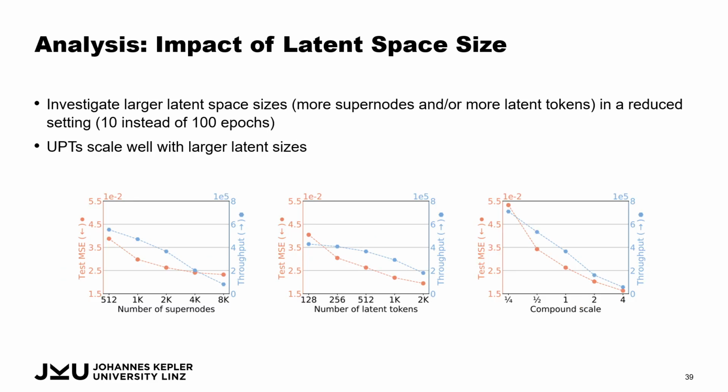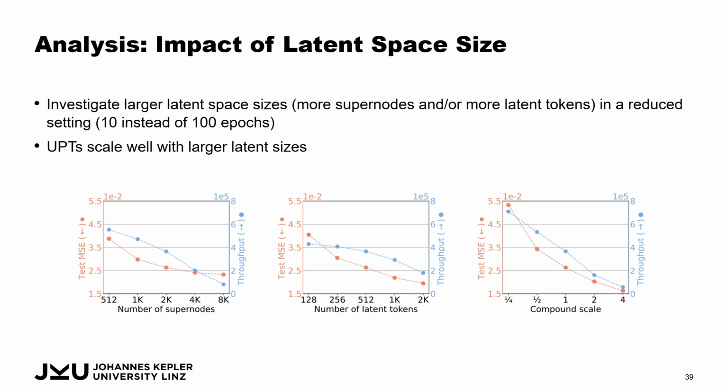A very interesting thing about our method is also that we offer a very flexible trade-off between inference performance and pre-training time. So we see here in orange how the test loss behaves when we scale the number of supernodes and the number of latent tokens during training.